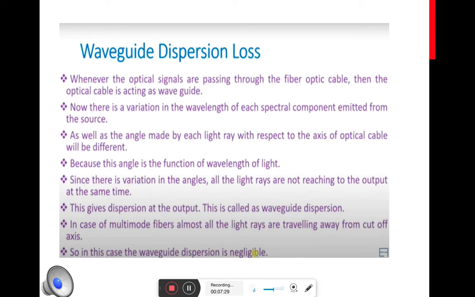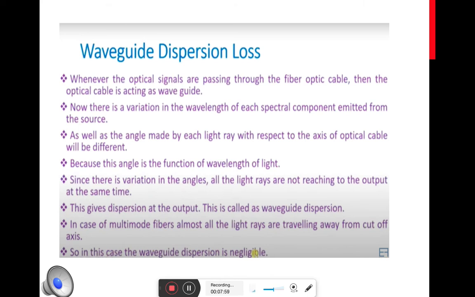So there is a variation in angles with respect to the variation in wavelength, which in turn is due to the different spectral components of the input signal. As a result, different signals will be incident on the optical fiber at different angles. As a result, they will be propagating at different intervals of time. As a result, at the output, there will be broadening of the input signal that is being transmitted.